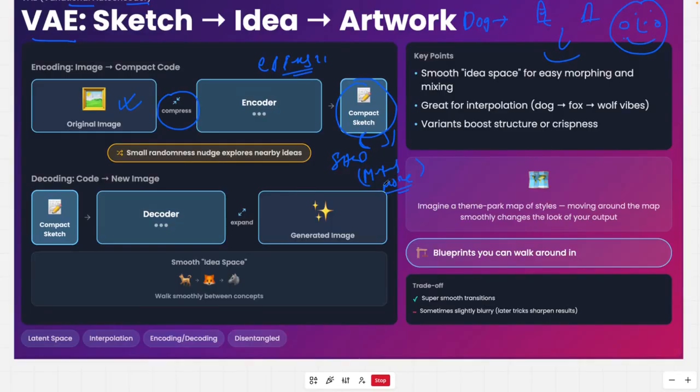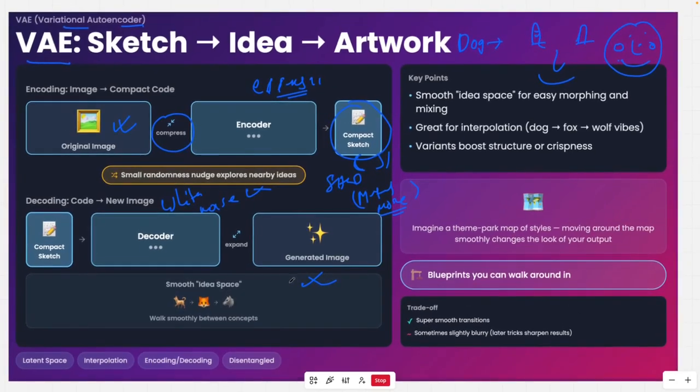But then, every time you draw, because of the law of nature, some randomness gets added to this. That's called white noise. A very famous word, white noise gets added in the thing, and then every time you generate a new image. So that is the idea of VAE.